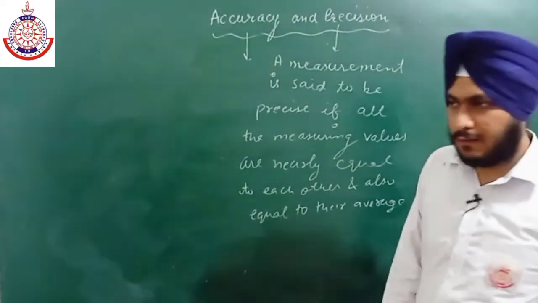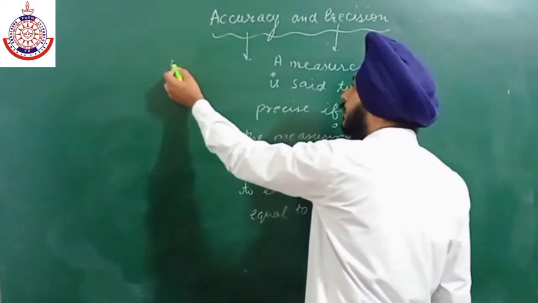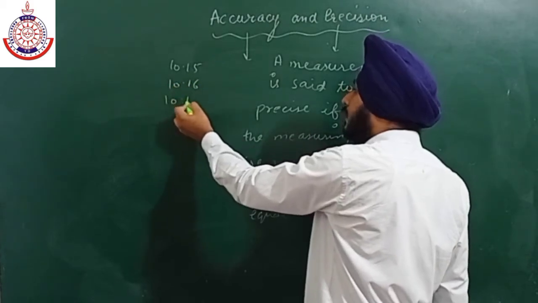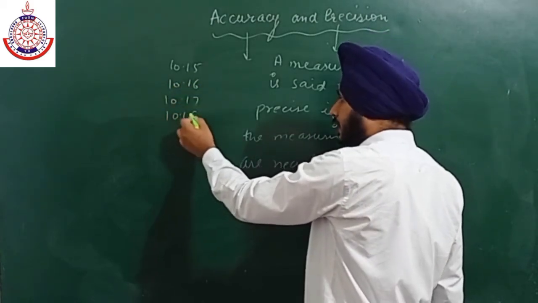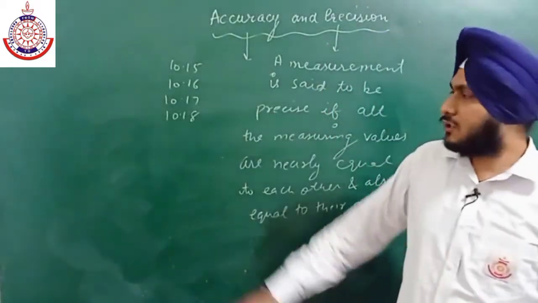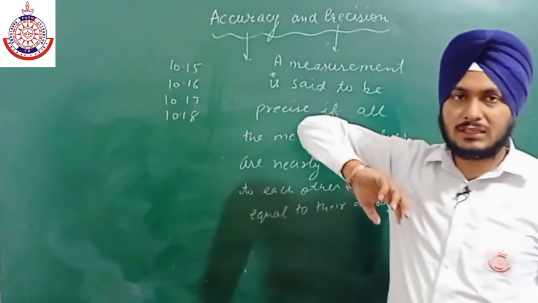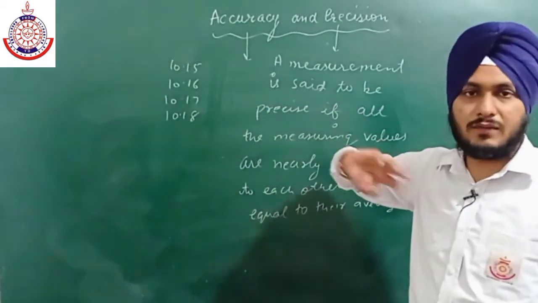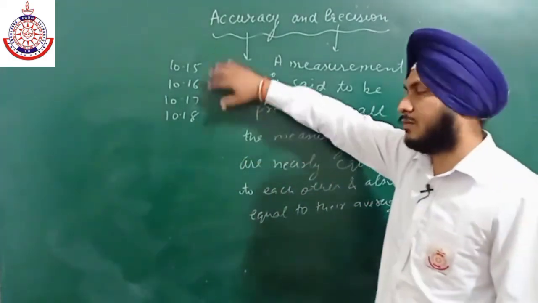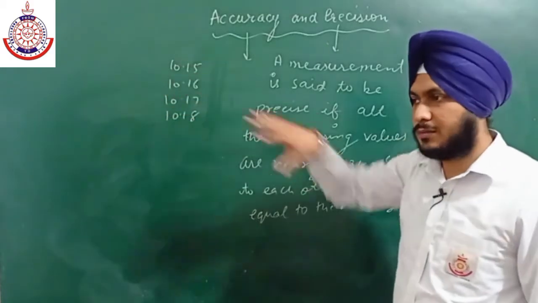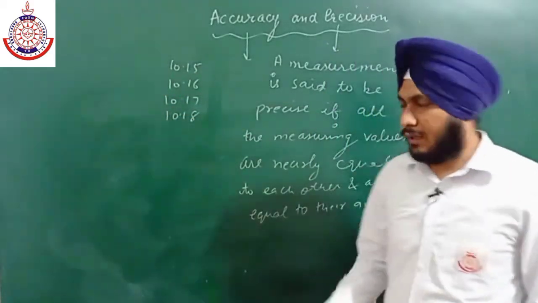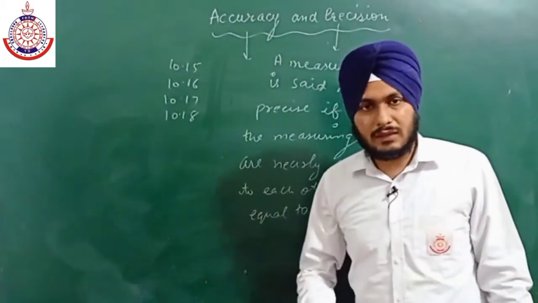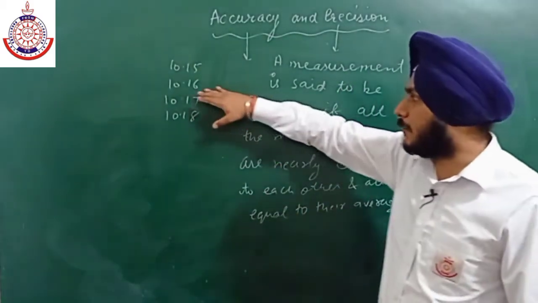For example, if we have 10.15, 10.16, 10.17, 10.18, so these values are all nearly equal to each other. Okay, and their average also comes out to be nearly equal to all these measurements. So this measurement is said to be precise. Now is this measurement accurate? Yes, this measurement is also accurate if the correct value is nearly equal to their average.